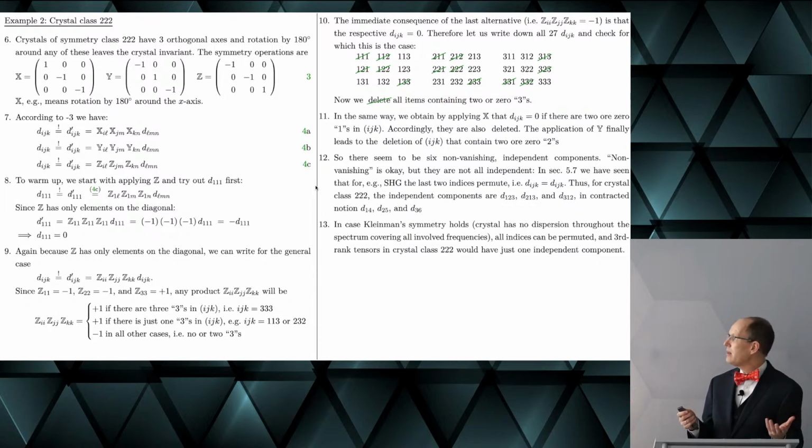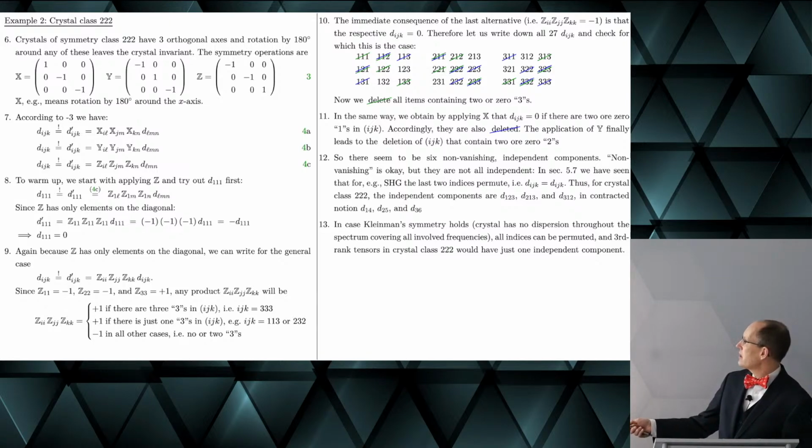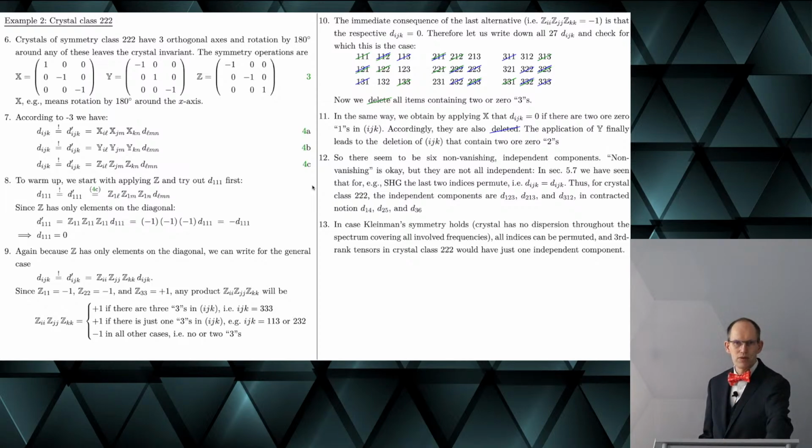Now we can do the same thing for applying x. Then we would say that if we have two or zero ones in this tuple, then we know that this component is also equal to 0. I did it here: two ones or zero ones, then these are deleted, and you can check yourself whether I did it right. And finally, the same thing for y.